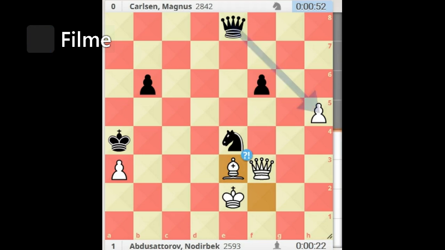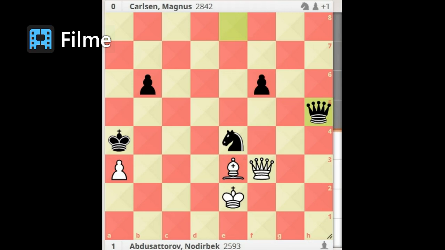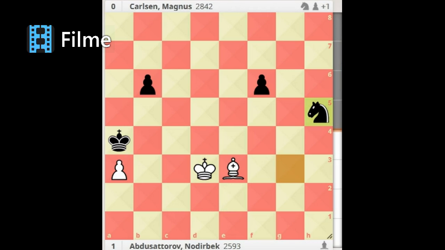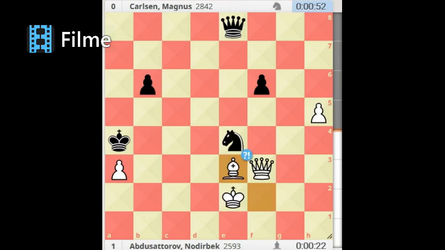Queen captures the h pawn. Of course, if queen captures queen, knight g3 fork. King f3. Knight captures queen. Bishop captures pawn. King captures pawn, and the match will most likely end in a draw.